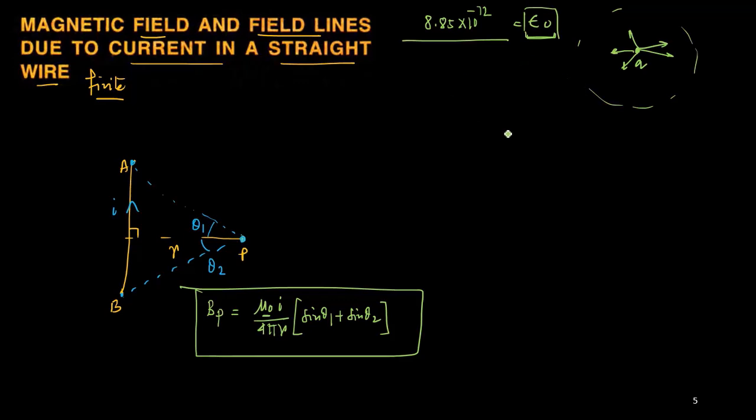Similar to this, for magnetism, you have to define another constant which is known as the permeability.